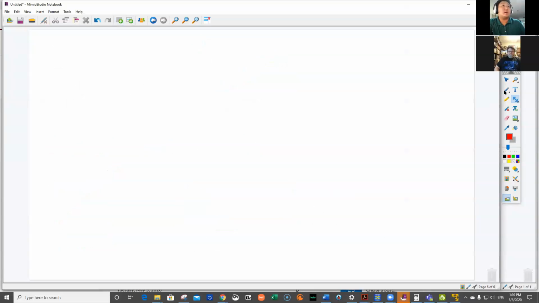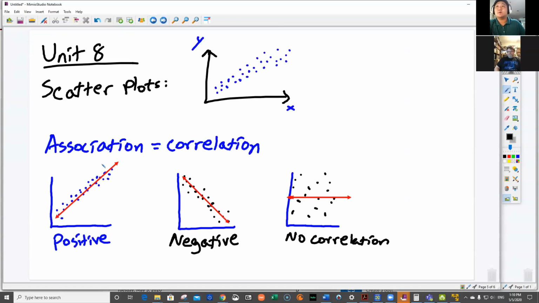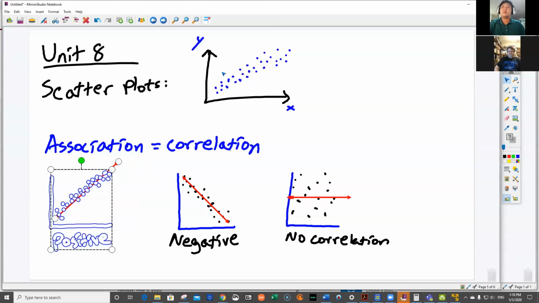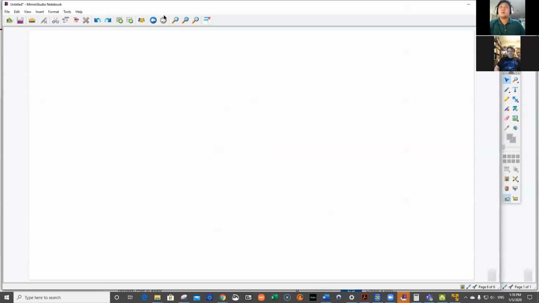Then we also started talking about taking this scatter plot. Let me go back one. That didn't work. I'll just try another one. It's having a set of data and figuring out what your line of best fit is. A line of best fit is going through as many of those points as possible, or is as close to as many of those points as possible. Then you have to actually figure out what the equation was.